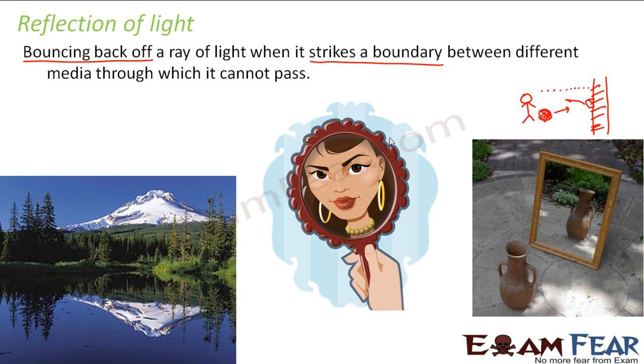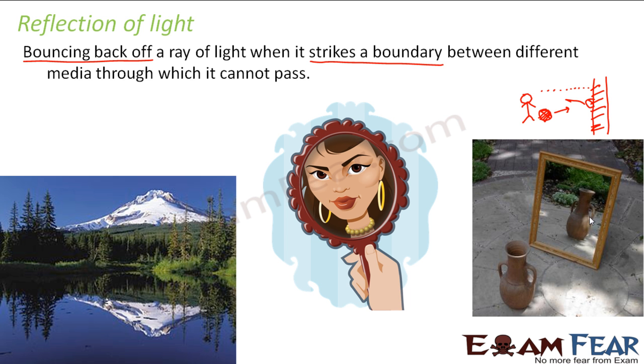So whenever this reflection of light takes place, an image is formed. Now, how is this image formed? We will study all those things as we go ahead. For now, just visualize that if there is an object and a boundary such that the light rays bounce back from the boundary, an image will be formed. The similar thing is happening in this case. If you see here, there is a pot. When the ray of light falls on this mirror, it bounces back from the mirror.